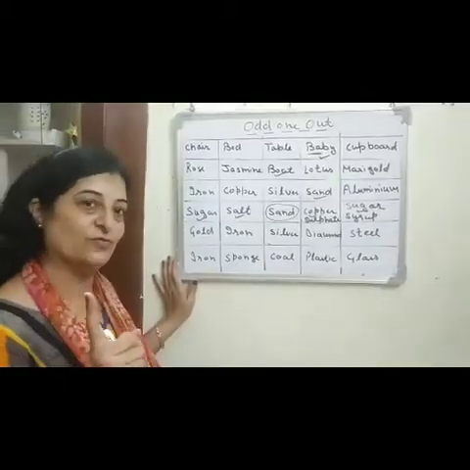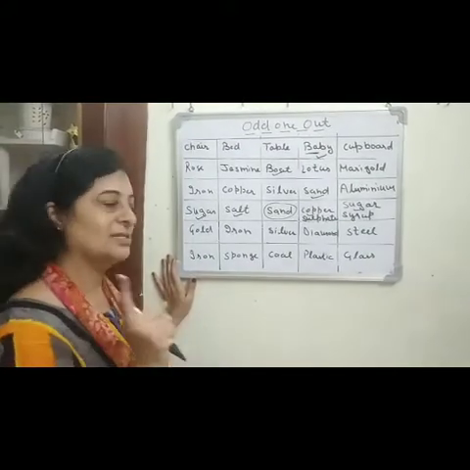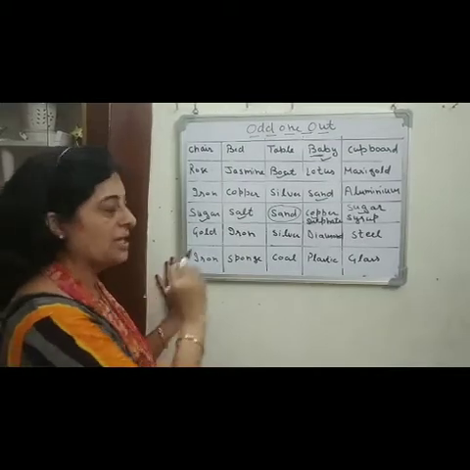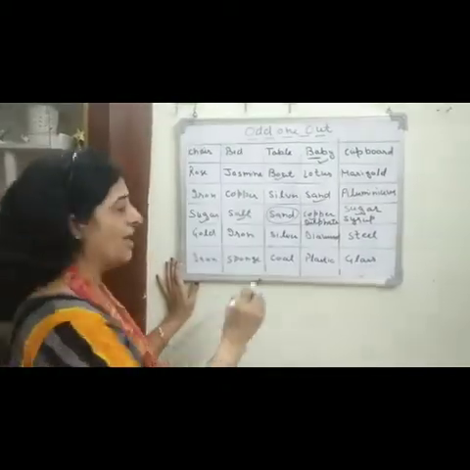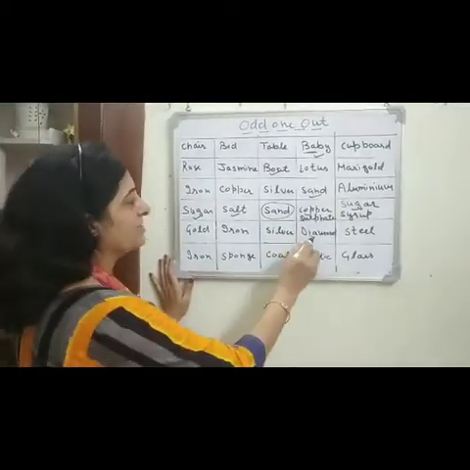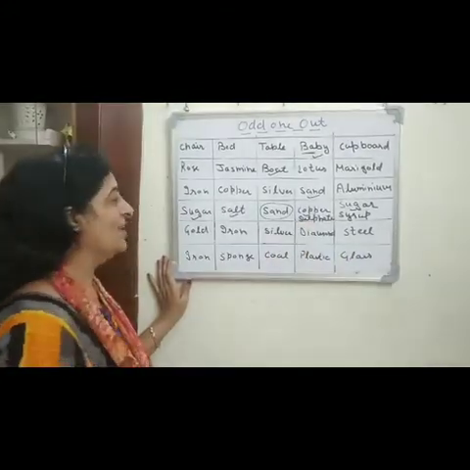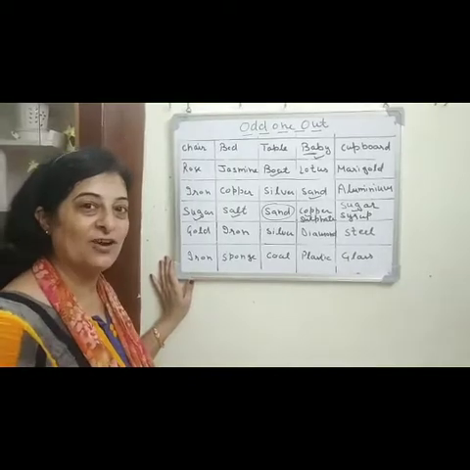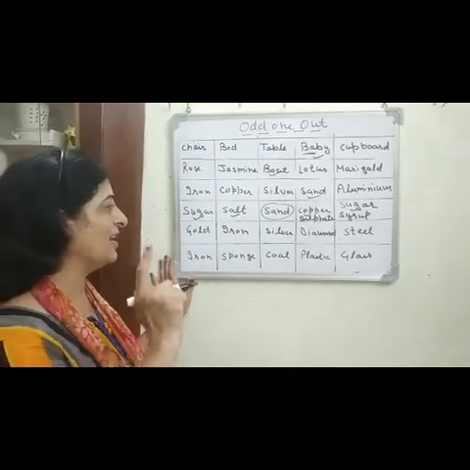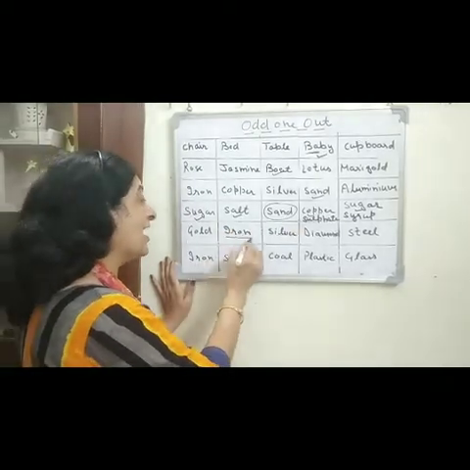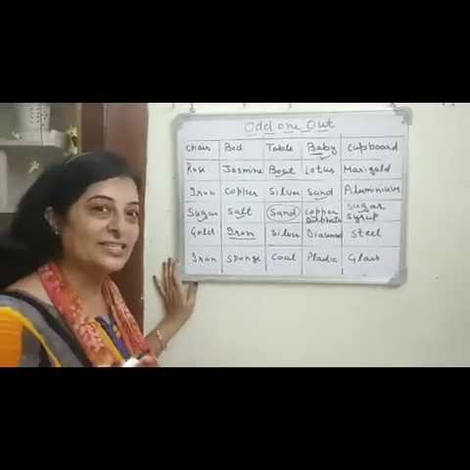Now see the next one. Are you ready? Okay, now this time you will tell me. The first one is your gold. After that iron. After that silver. Next is your diamond and next is your steel. Okay, so can you tell me which is the odd one out? Yes, very good. That is your iron. Why is it so?